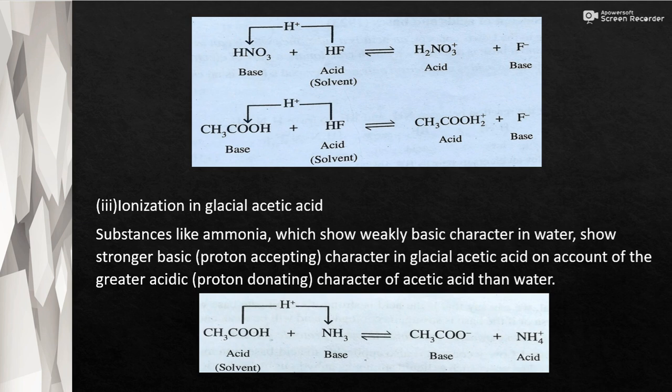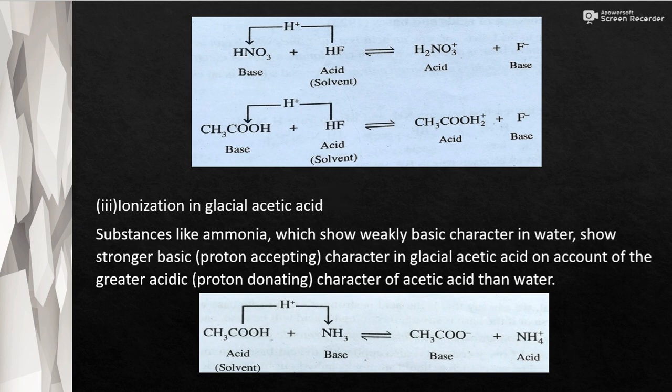In the case of acetic acid, CH3COOH, it has a high tendency to accept a proton because it is a weak acid in aqueous media. So in anhydrous HF it acts as a strong base, and becomes CH3COOH2+, the conjugate acid of CH3COOH.